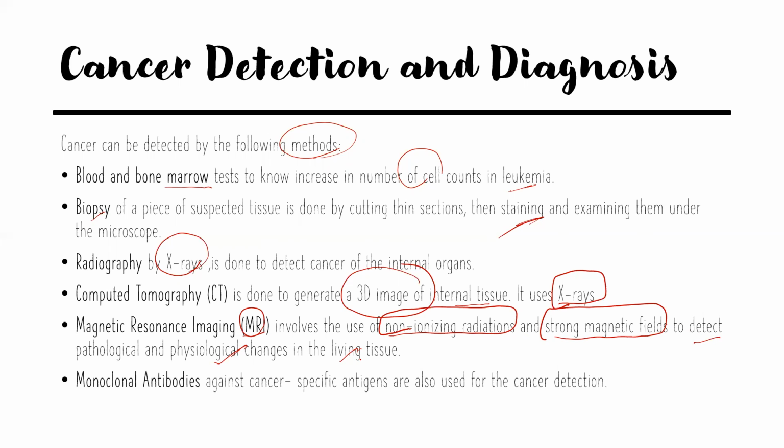And there are monoclonal antibodies. Basically, if there are antigens present in the body, these antigens are cancer-specific antigens, or pathogens, or viruses, whatever they are, they are foreign agents. Monoclonal antibodies will be released against these antigens in the body. So they find out if there are any antibodies released in the body against a particular antigen. If there are antibodies present which are cancer specific, that means the person has cancer. So monoclonal antibodies against cancer-specific antigens are also used for cancer detection.